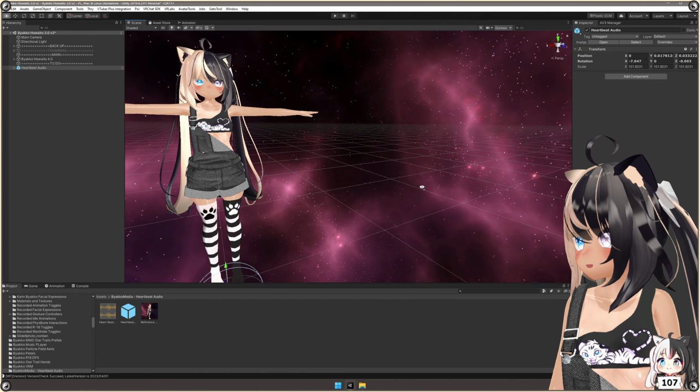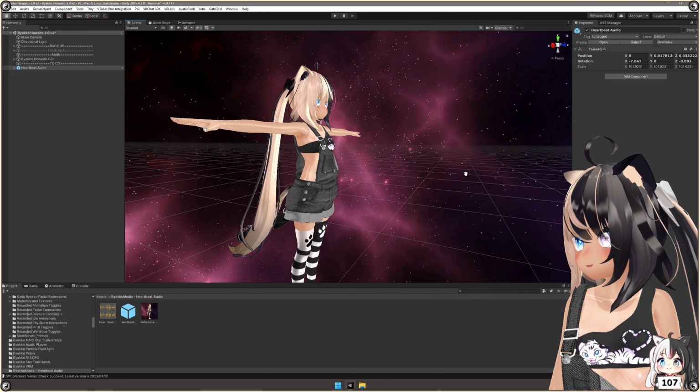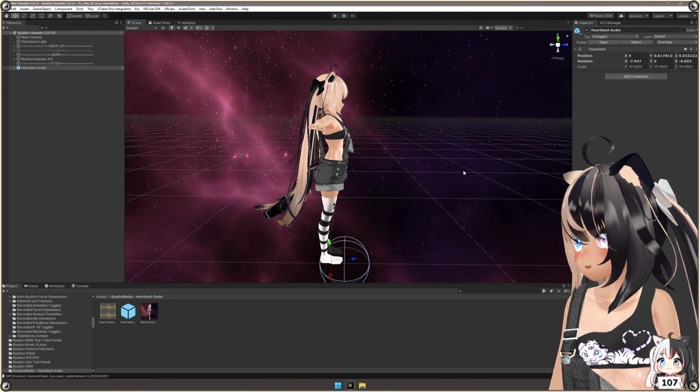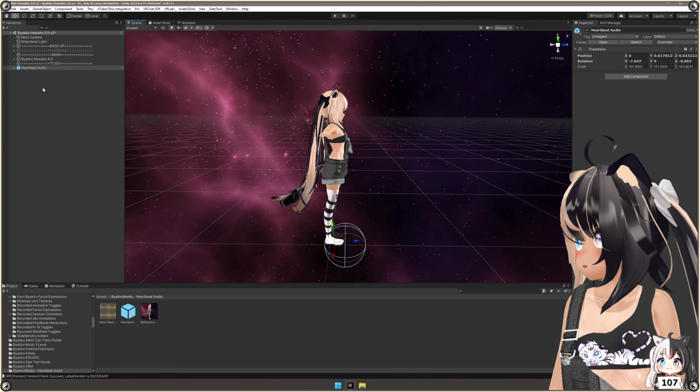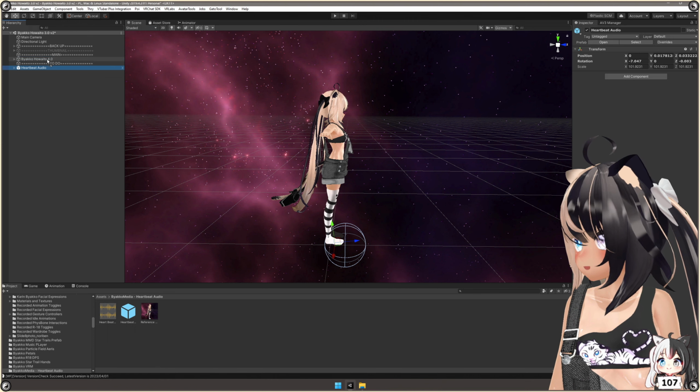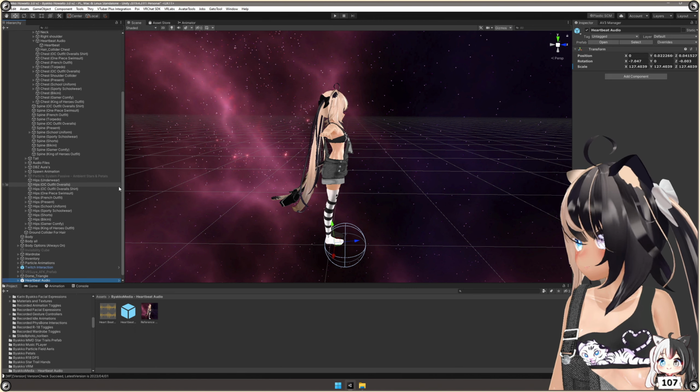Once you click on that, the best way to do it is to change your view sideways of your avatar. Maybe zoom out a little bit. Next up, you want to drag the heartbeat audio on top of your avatar. Drag and drop, just like this.